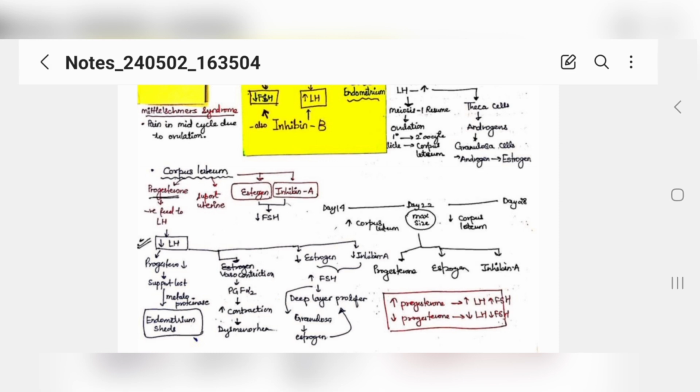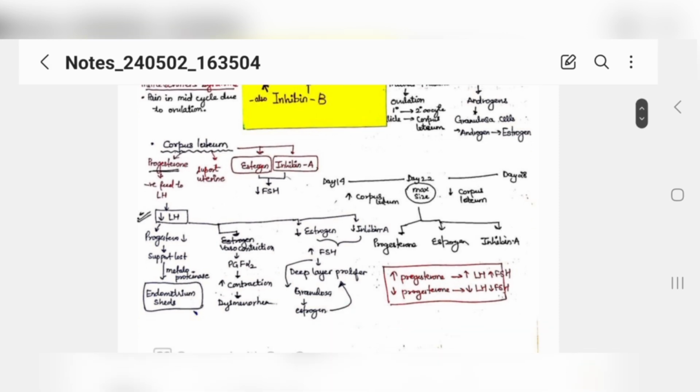Okay. Now, corpus luteum. If we talk about corpus luteum, we now have to talk about the second half of the menses, right? See, when you listen to me, you will understand and imagine everything. Then, whenever the question comes, you will understand where it comes from and what it is doing. This is what you need to know in the menstrual cycle.